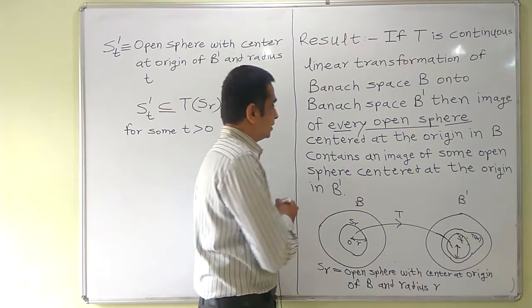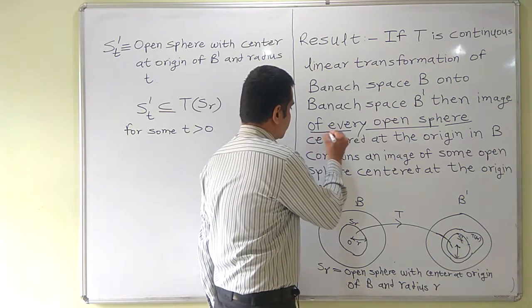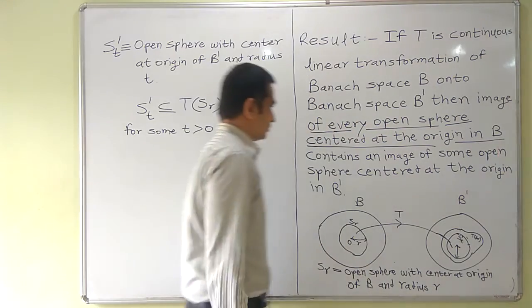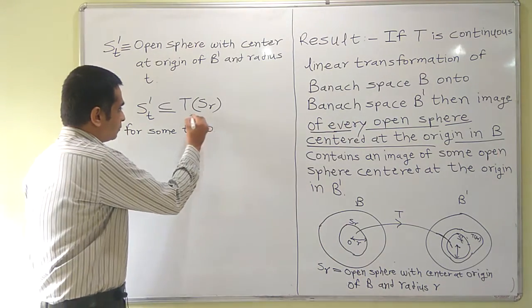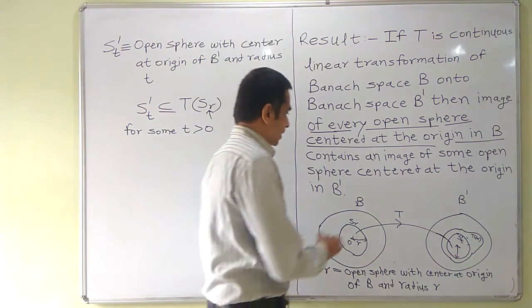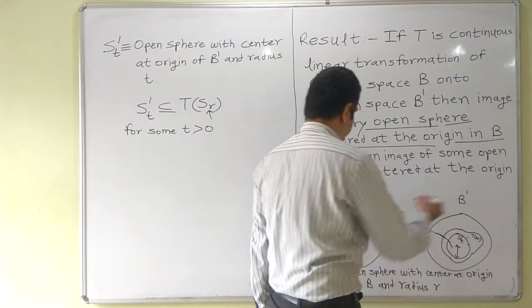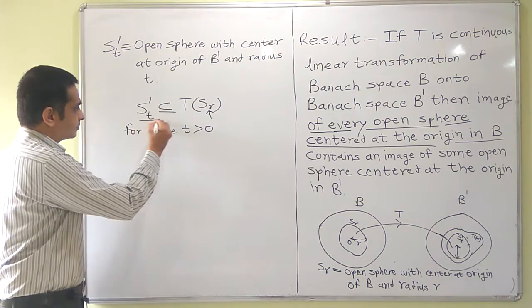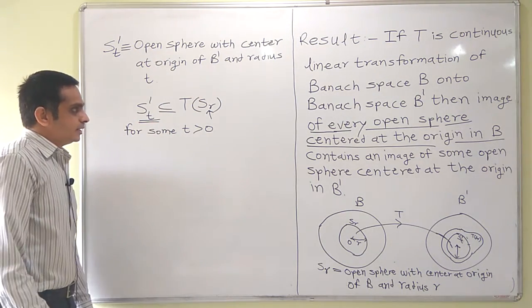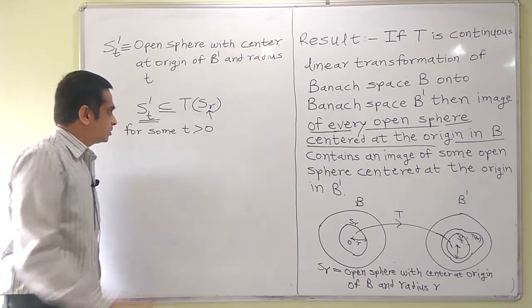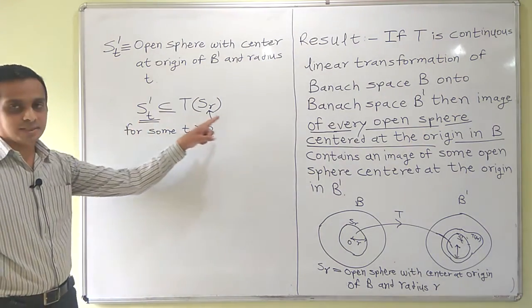I'll repeat: the image of every open sphere centered at the origin in B, that is the image of this SR under T, contains an open sphere centered at the origin in B dash. For every r greater than 0, there exists t greater than 0 such that ST dash is contained in TSR.